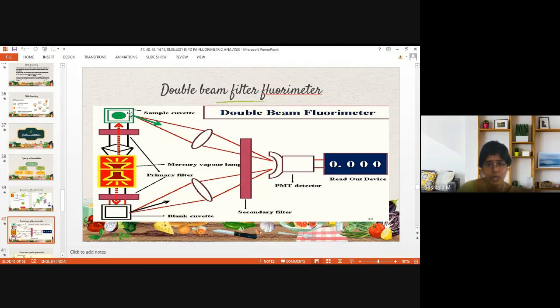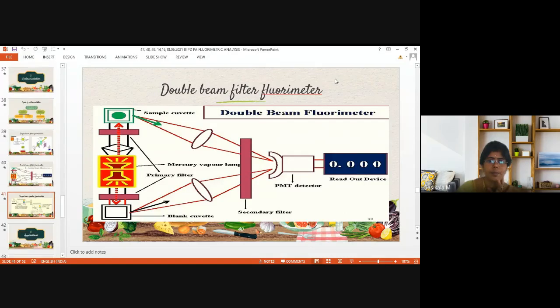Okay. And now the emitted radiation is passed to the secondary filter. At the secondary filter, only the emitted radiation is filtered, where UV radiation, if it is coming, will be cancelled, and it goes to the photomultiplier tube detectors. Detector will be photomultiplier tubes. This is the double beam filter fluorimeter. And in the readout device, we get the percentage fluorescence intensity as display. This is the schematic representation for the double beam filter fluorimeter.